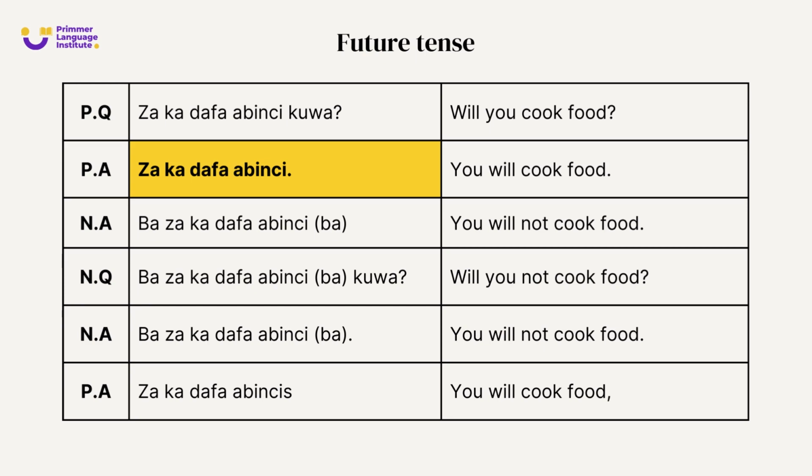Negative answer: Ba zaka dafa abinci ba. You will not cook food. So ba not, za will, ka you. Ba zaka dafa abinci ba, you will not cook food.